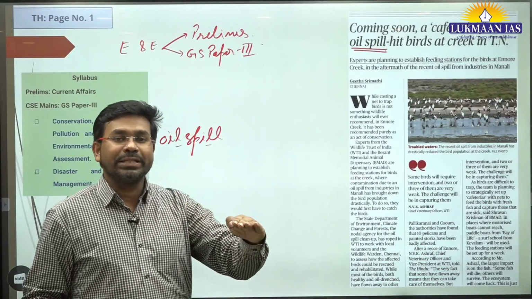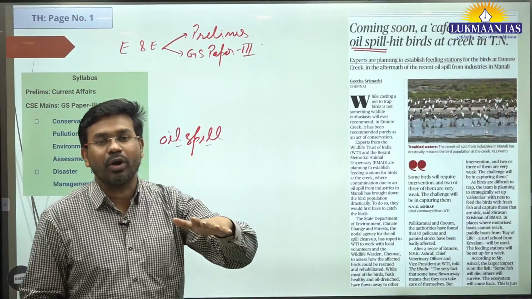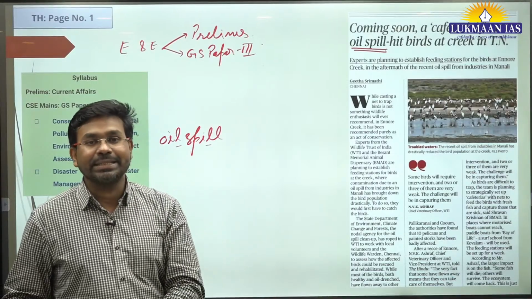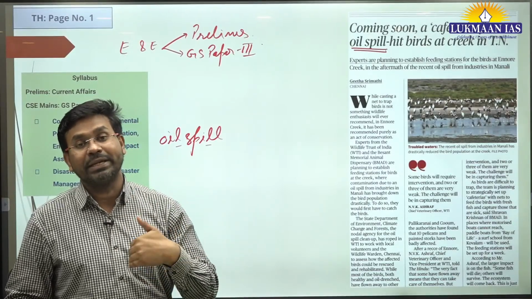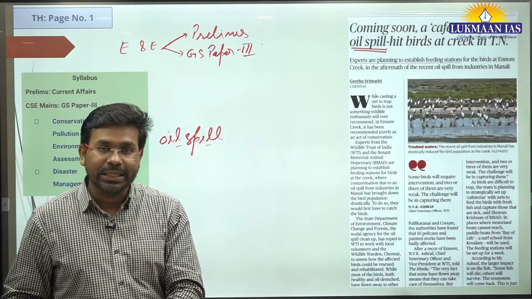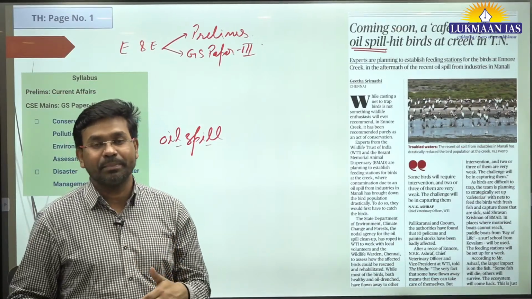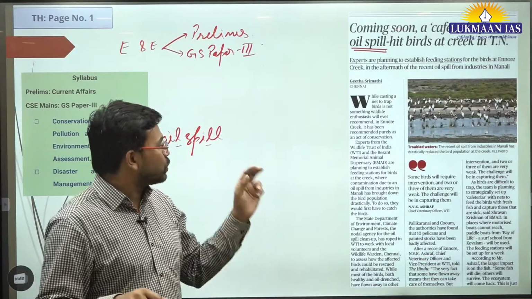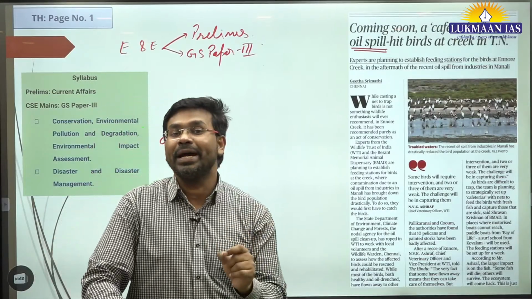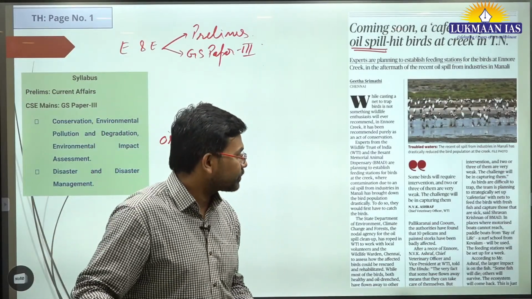First of all, it blocks the sunlight. Second, it causes pollution, so they have difficulty breathing. Third, the food gets spoiled and many of these species may get killed. So an oil spill is a disaster.